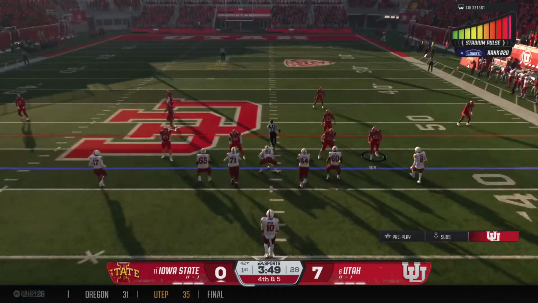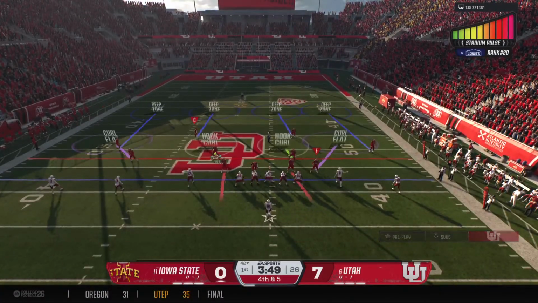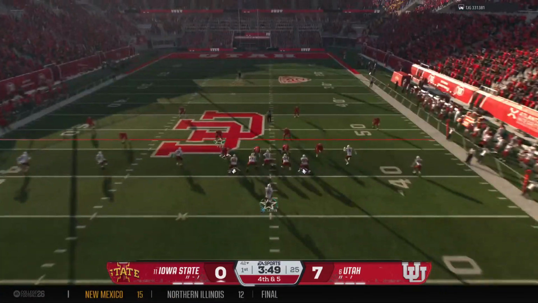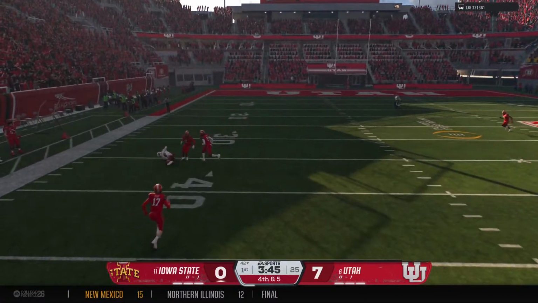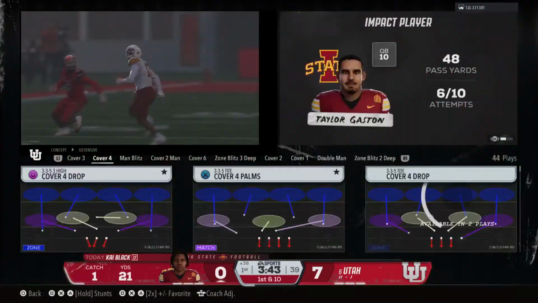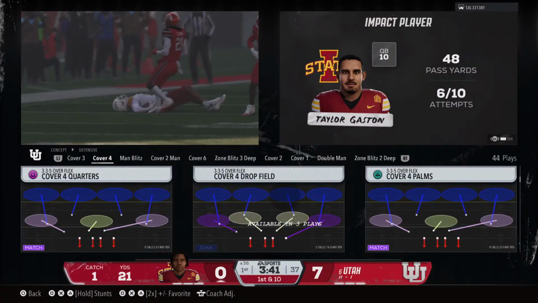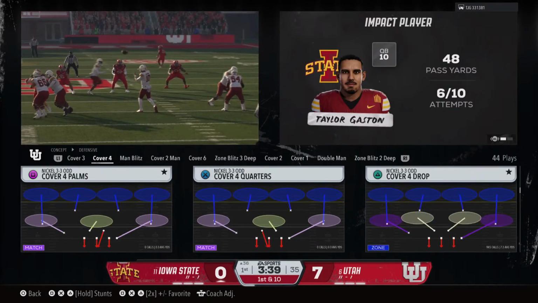The Cyclones will come to the line looking to keep the drive going on 4th down. Needs a completion here on 4th down. Throws to the tight end. He makes the grab. Tackle made after a big gain all the way to the 36.